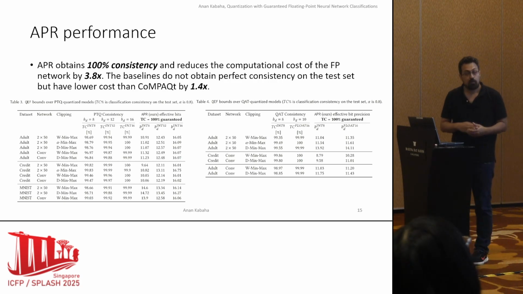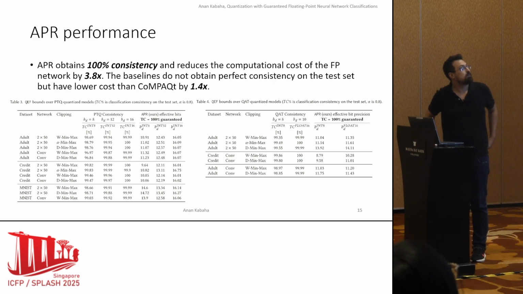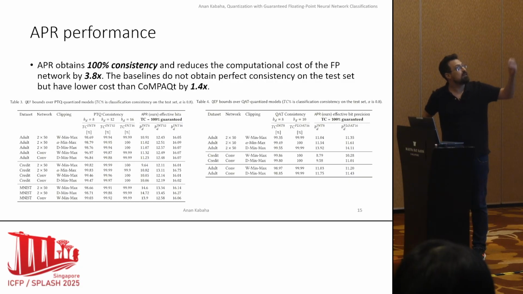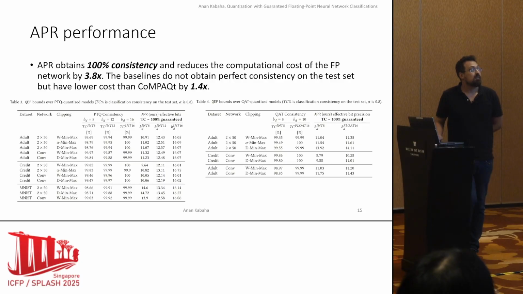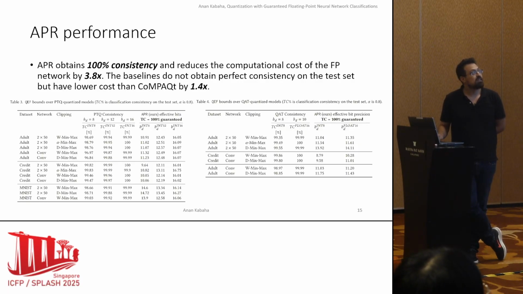Okay, so here we show the APR performance. We can see that it obtains 100% consistency with floating point and reduces computational complexity by 3.8x. The baselines cannot guarantee a perfect consistency, but they have lower costs compared to CoMPAQt, which can get to 1.4 times.